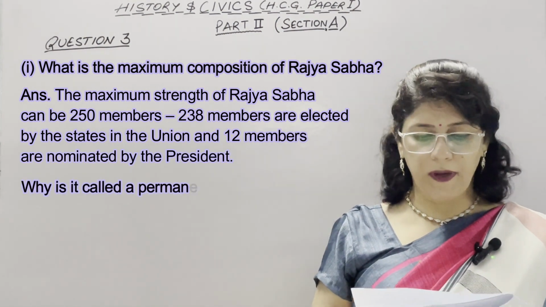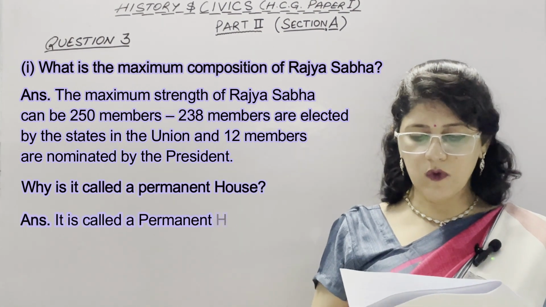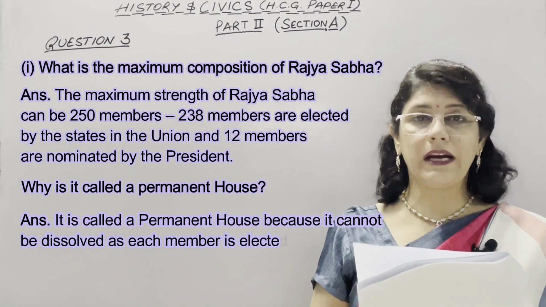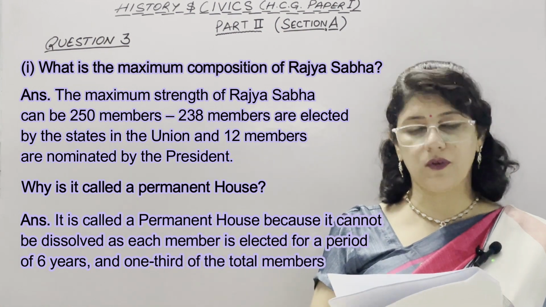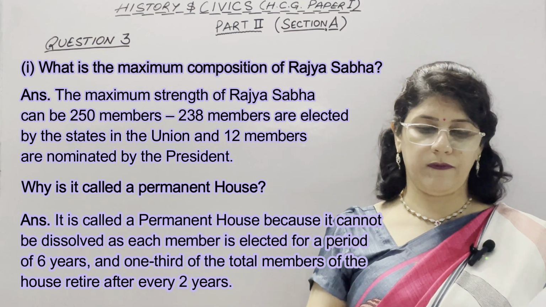Why is it called a permanent house? This is the second part. It is called a permanent house because it cannot be dissolved, as each member is elected for a period of 6 years and 1/3 of the total members of the house retire after every 2 years.